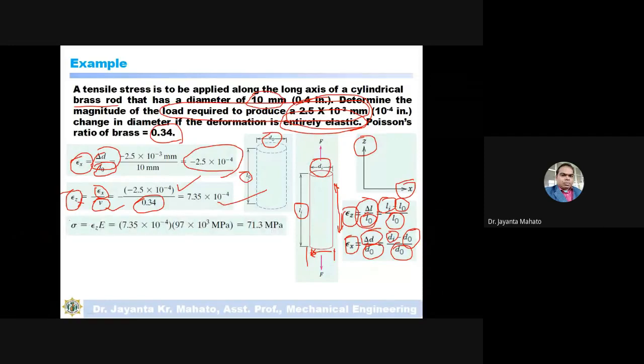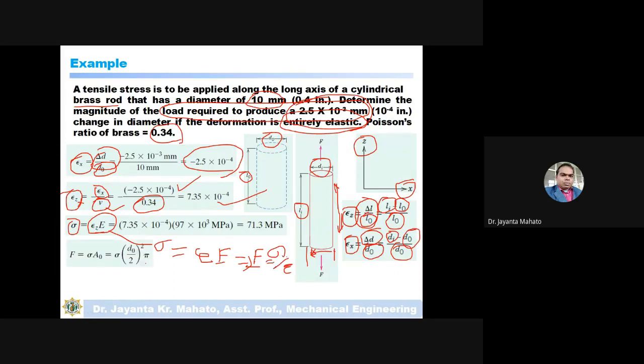And then the stress sigma is E into epsilon z. This is Hooke's law, so from Hooke's law sigma is equal to epsilon into E, or you can say that E is equal to sigma divided by epsilon.